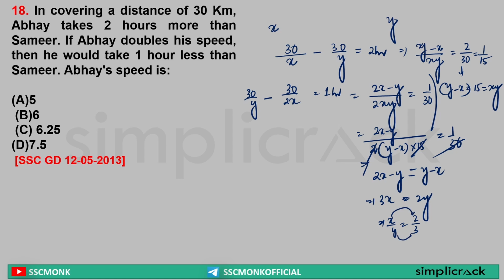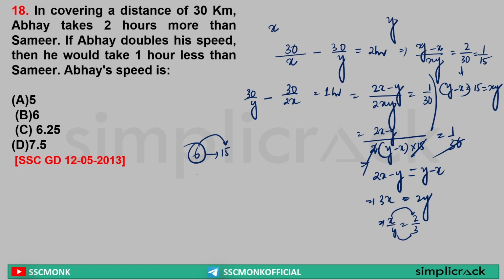Clear? Basic thing, is it clear to each and every one of you? Yes, sir. Now in this particular question, if I use this logic, what will I get? Here 3 minus 2 is 1, that is 15. 3 into 2, 6 is equal to 15. If 6 is equal to 15, we are talking about 6 parts because it is in the ratio.